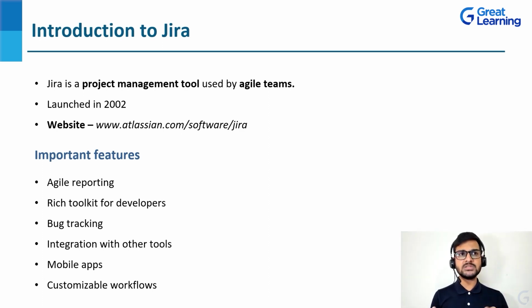Now, how do we use it? What are the different templates? All of that we will be exploring in the upcoming modules. We can do bug tracking, issue tracking, integration with other tools as well. So one important feature of Jira is that it has integration with some other important useful tools such as Slack, Microsoft Teams, and there are several other 200 plus tools that it has integration with, and definitely it makes the entire process very smooth when you're working on a large project.